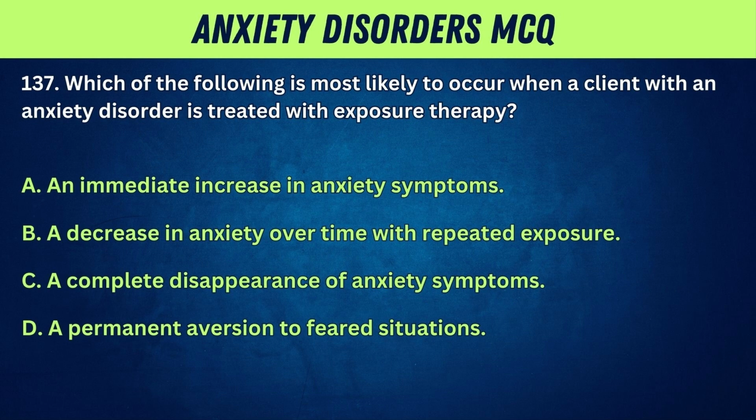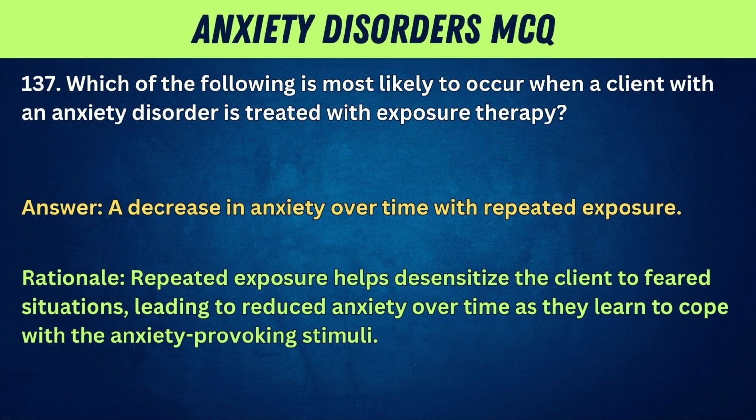137. Which of the following is most likely to occur when a client with an anxiety disorder is treated with exposure therapy? A. An immediate increase in anxiety symptoms. B. A decrease in anxiety over time with repeated exposure. C. A complete disappearance of anxiety symptoms. D. A permanent aversion to feared situations. Answer: a decrease in anxiety over time with repeated exposure. Rationale: repeated exposure helps desensitize the client to feared situations, leading to reduced anxiety over time as they learn to cope with the anxiety-provoking stimuli.